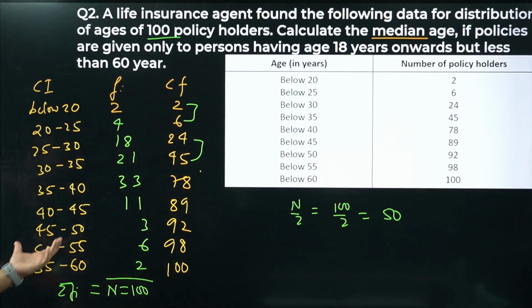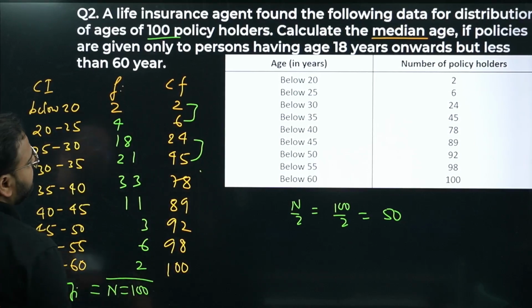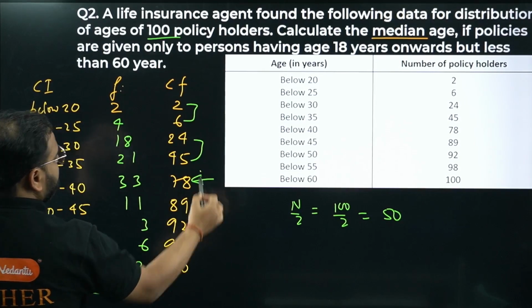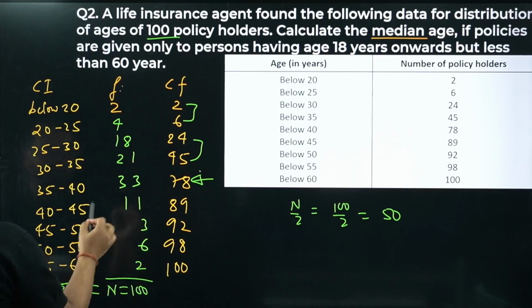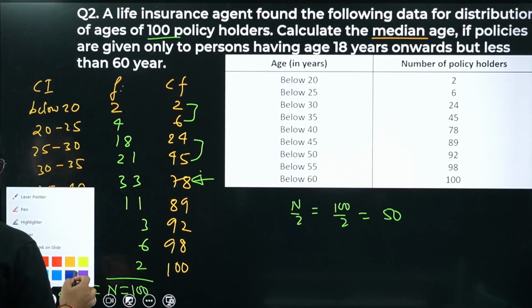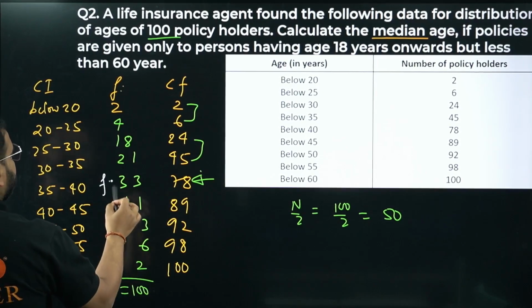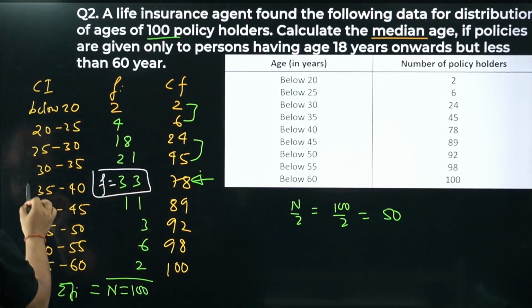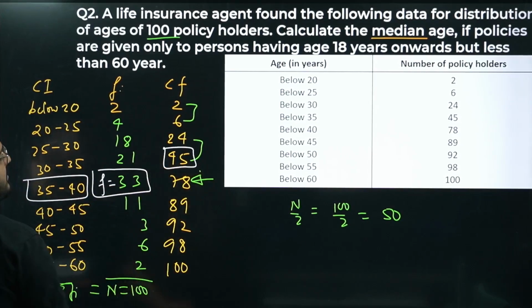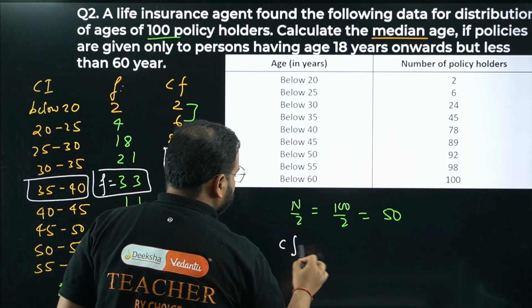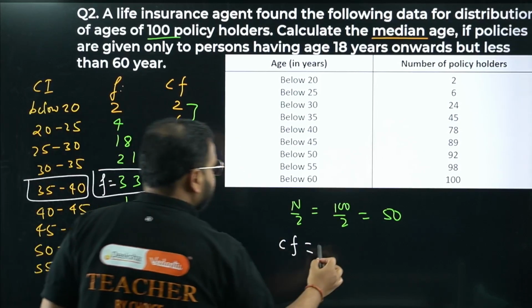Okay, have a look in the table first. So 50 will be contained where? It's easily in this place. 50 is contained over here, very easily. Okay, so this is my frequency. This value is my frequency. This is my median class. Okay, and this is my CF. Let me write it as, so my CF value is nothing but 45.